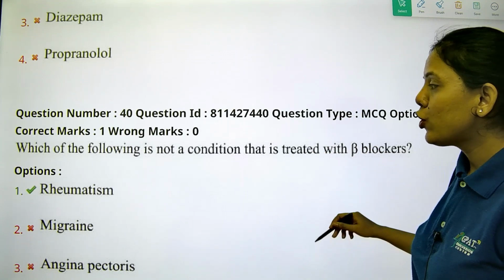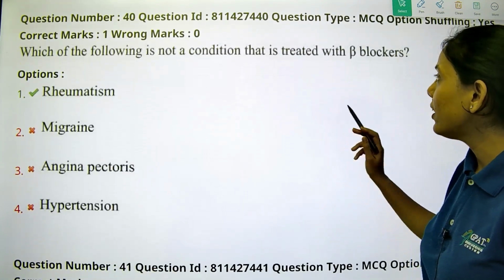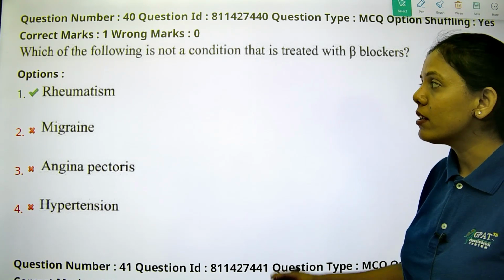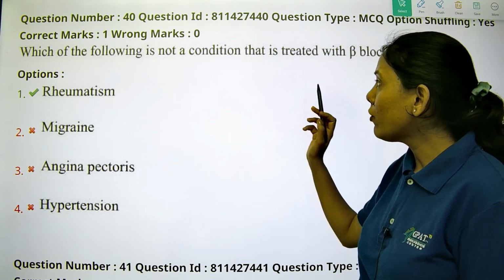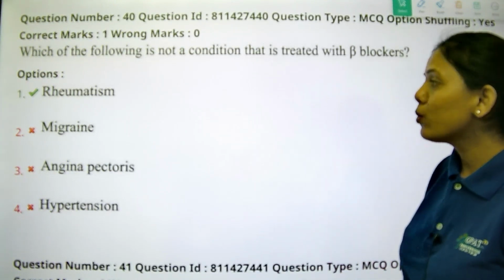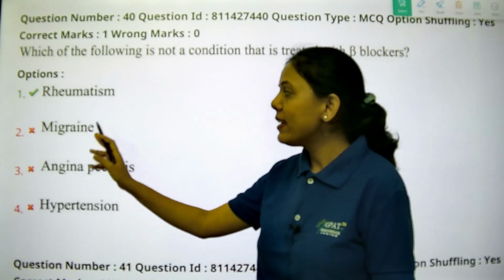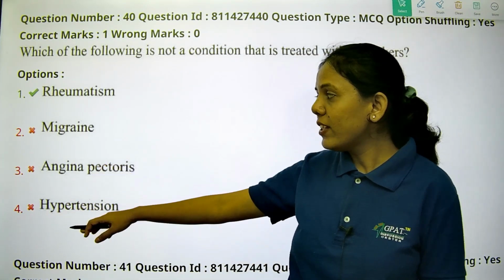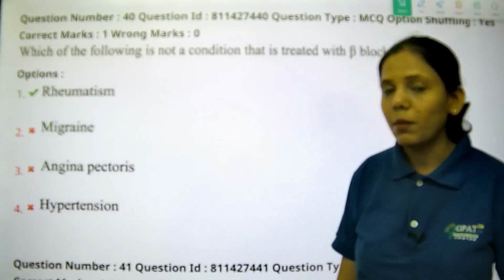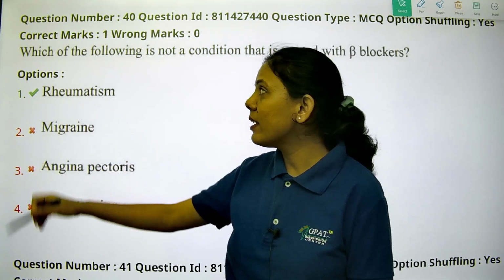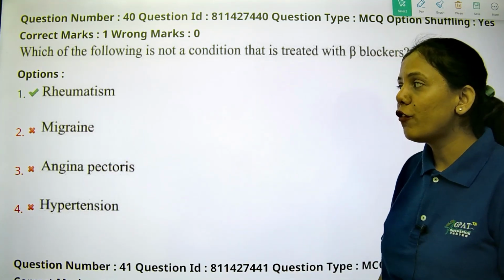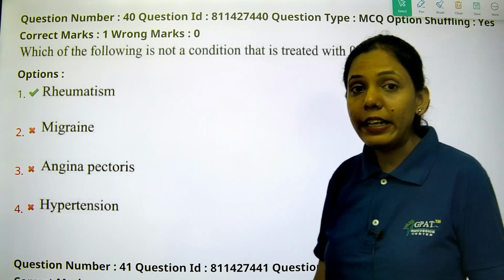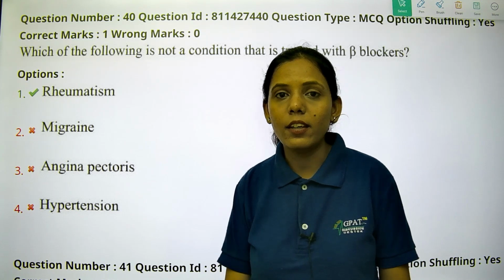The next is which of the following is not a condition that is treated with beta blockers. Okay, so we know that there are alpha and beta blockers. In which condition can we not use beta blockers? Rheumatism, migraine, angina pectoris, hypertension. In all of these conditions beta blockers will act, but in rheumatism they will not act. Beta blockers will not treat rheumatism.